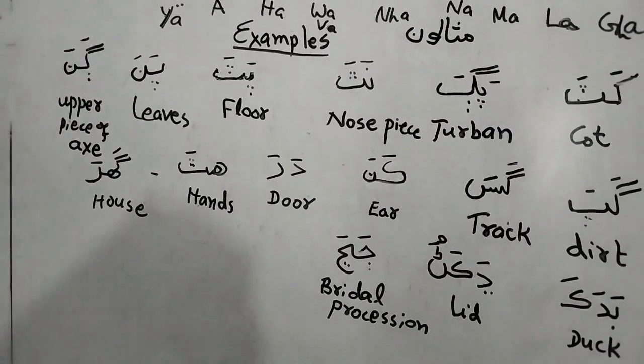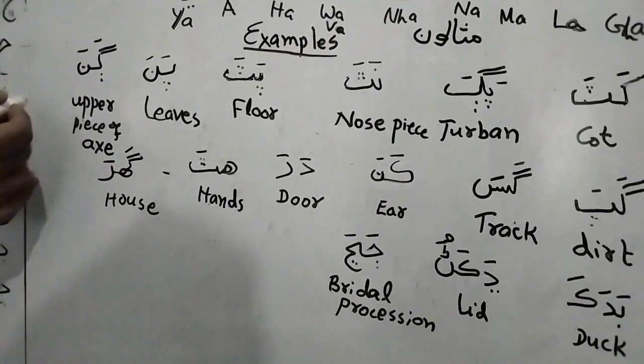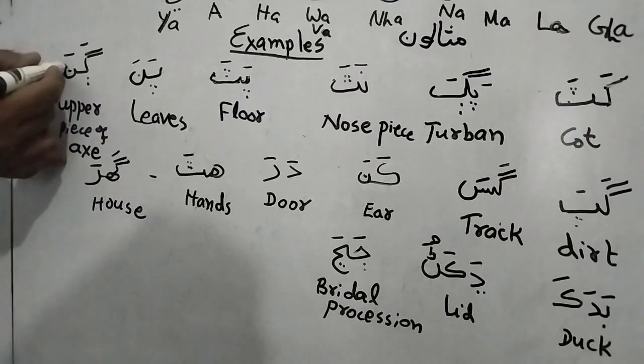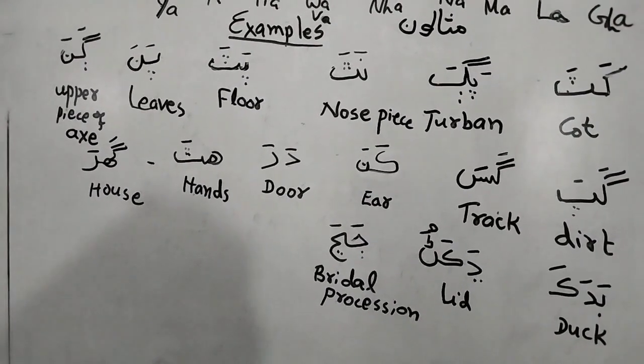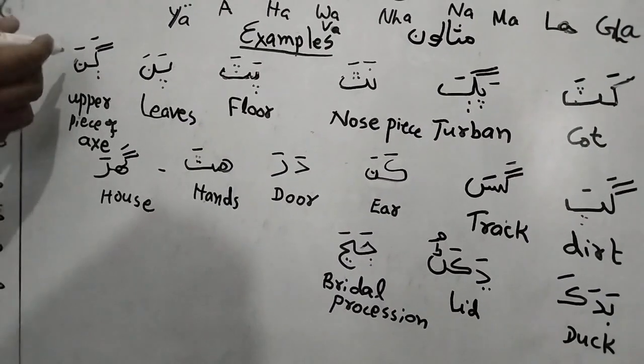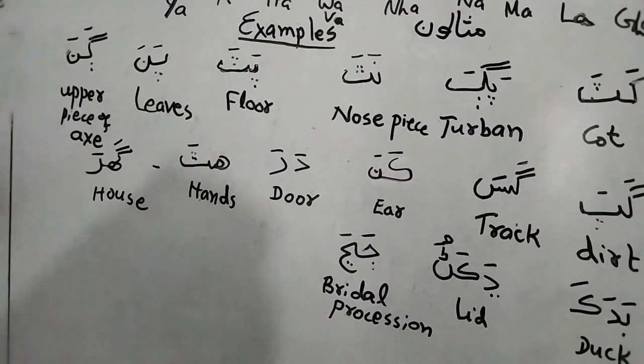More leaf. Okay. This is the upper part of the X. We can say that the upper part of the X is called in Sindhi ganna.